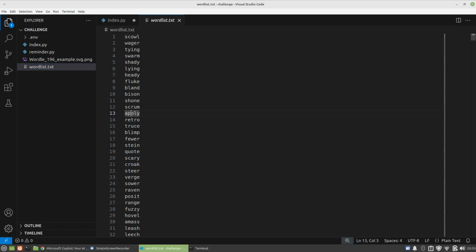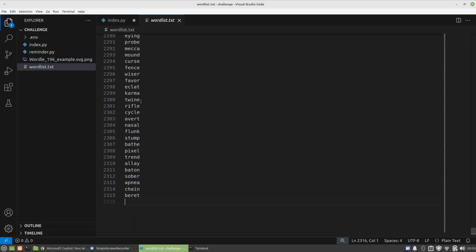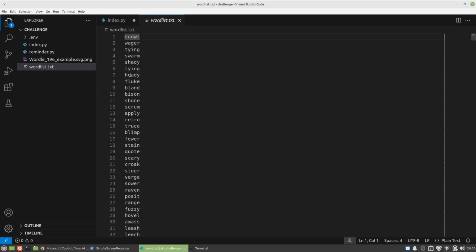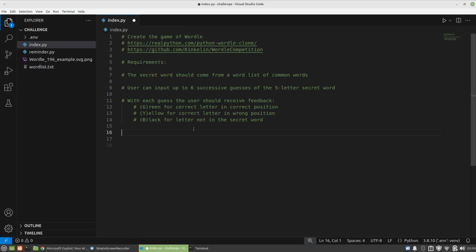And there you go, here's a word list, and if I go all the way to the end, there's only 2,000 words here. Now, different people have different word lists, and there is an official word list. We're going to use this one, 2,000 words, and they're all in lowercase, by the way. I'm not going to have any case checking or anything like that. I'm just going to assume lowercase throughout. It's not important, really, and that's very easy to implement later.